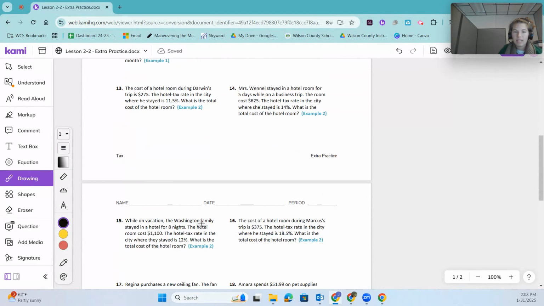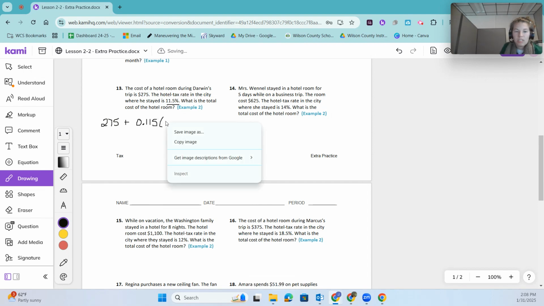Then we're going to come down and take a look at number 13. This says the cost of the hotel room during Darwin's trip was $275. The hotel tax rate in the city where he stayed was 11.5. So again, divide it by 100. I am going to get 0.115 as my tax as a decimal.